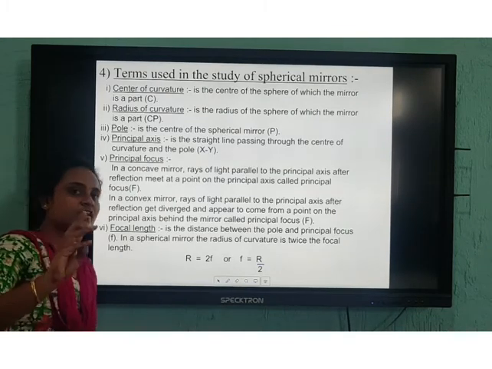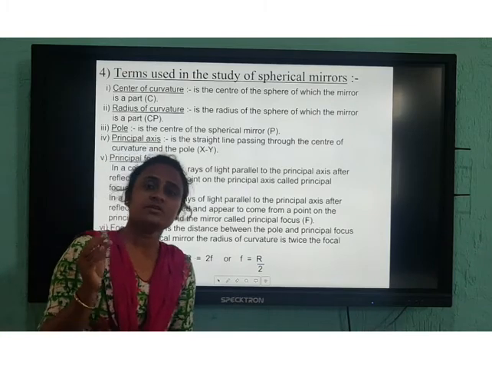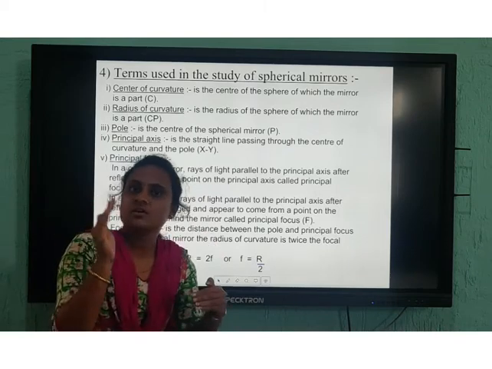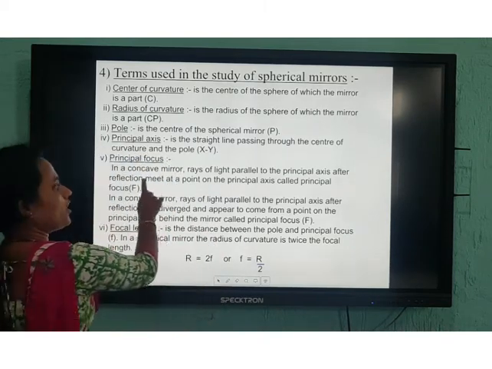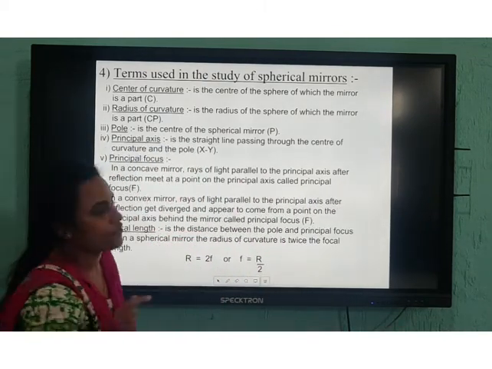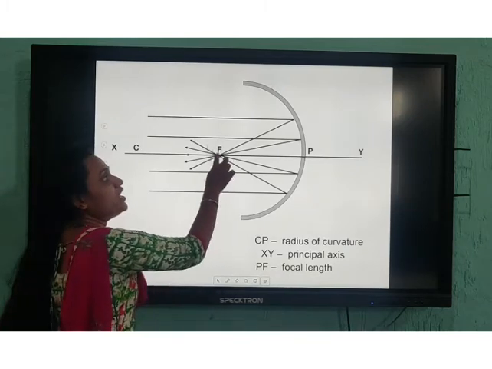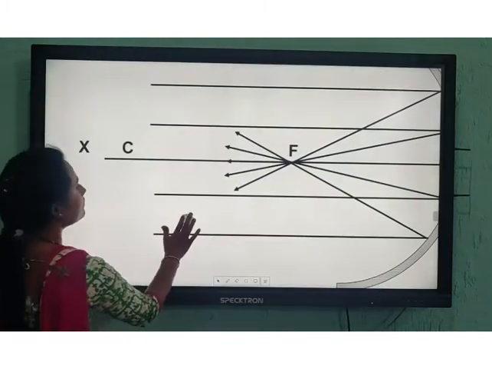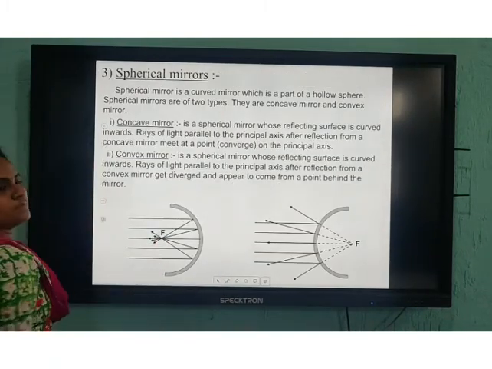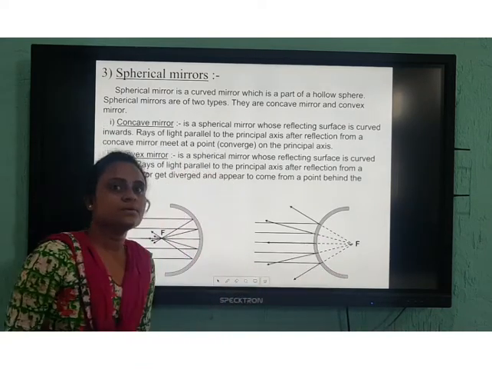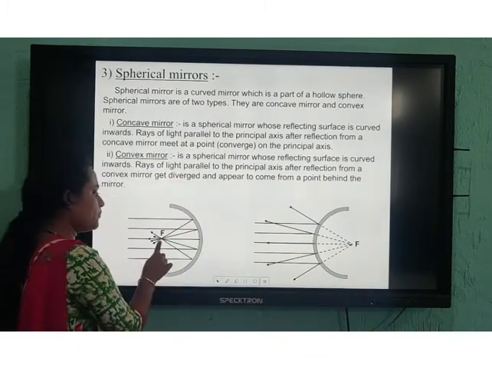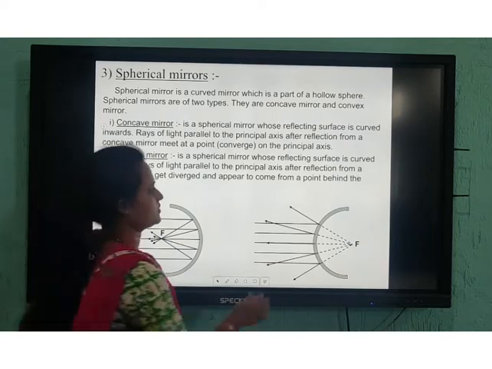Next, coming to the principal focus. Principal focus means, in a concave mirror, the rays of light converge, and in a convex mirror, they diverge. So, in a concave mirror, the rays of light parallel to the principal axis meet at a point after reflection. See here, they meet at a point. That point is called the principal focus. Where all the rays meet, whether converging or diverging, that point we call the principal focus.